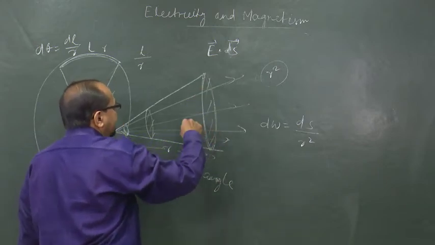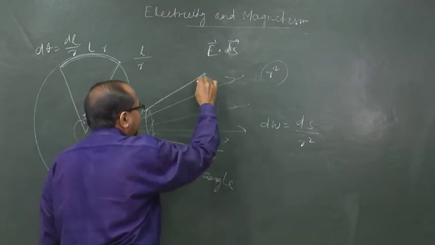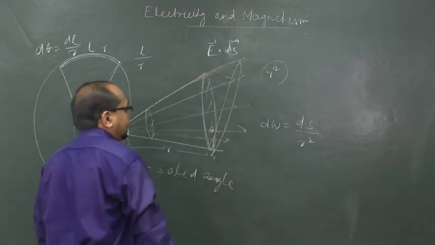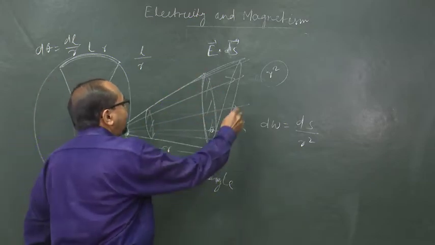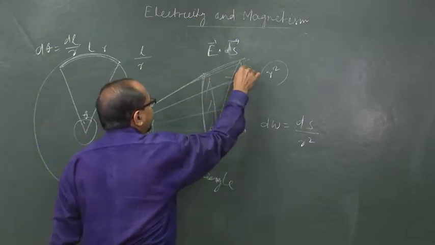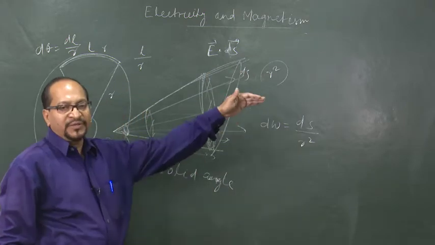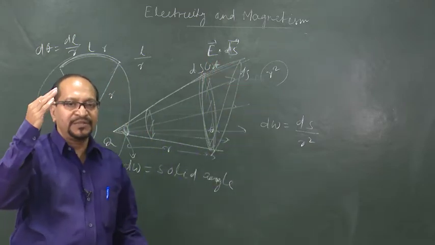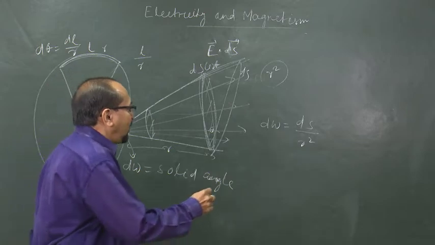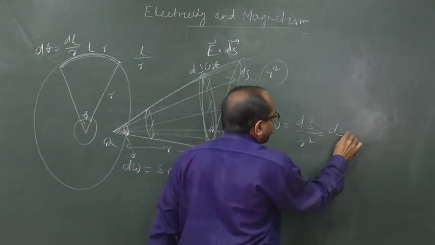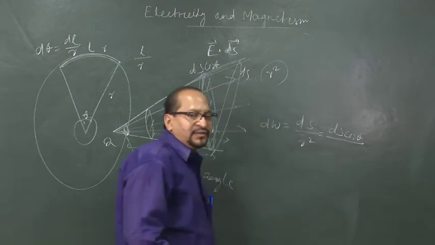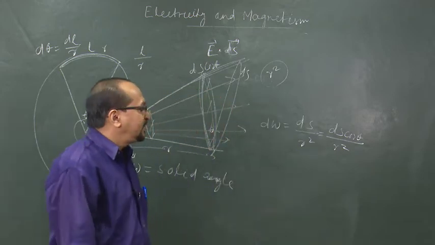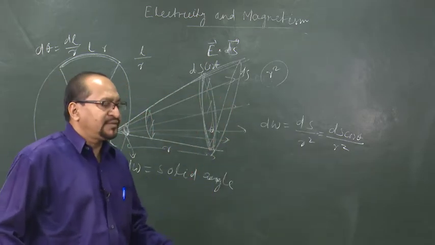And if this surface area is not normal to the radius, if it makes an angle say theta, then we can have a projection of this surface ds perpendicular to the radius, that is ds cos theta. So, if the surface element is not perpendicular to the radius, then our solid angle will be the projection of ds along the surface which is normal to the radius divided by r square, ds cos theta by r square. This is the concept of solid angle.